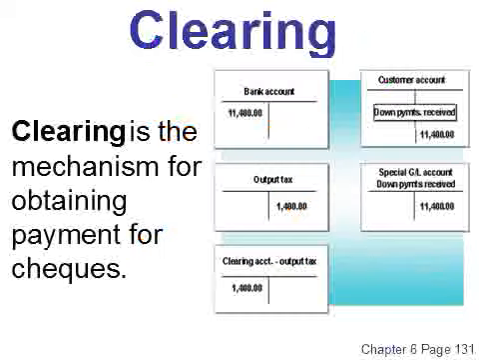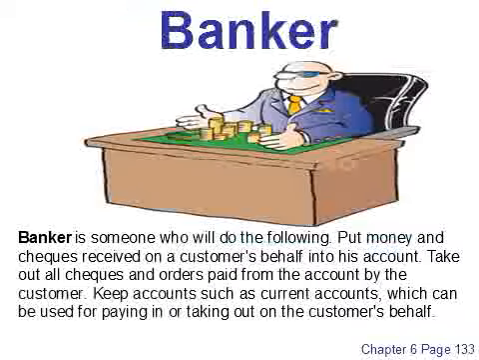Clearing. Clearing is the mechanism for obtaining payment for checks. Banker. Banker is someone who will do the following: put money and checks received on a customer's behalf into his account; take out all checks and orders paid from the account by the customer; keep accounts such as current accounts, which can be used for paying in or taking out on the customer's behalf.